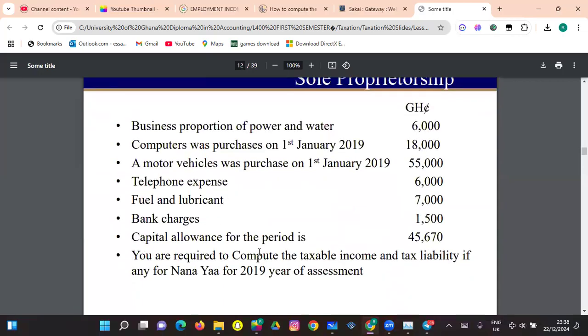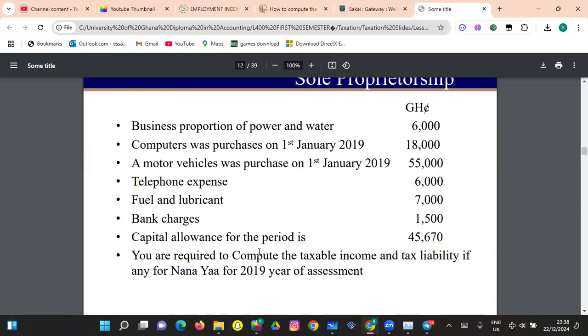The business proportion of power is 6,000. Computers were purchased on 1st January for 18,000. Motor vehicles were purchased on 1st January 2019. Then telephone expenses, fuel and lubricants, bank charges, and capital allowance.